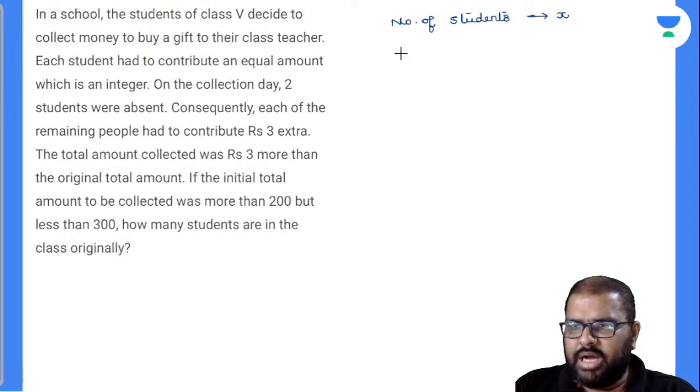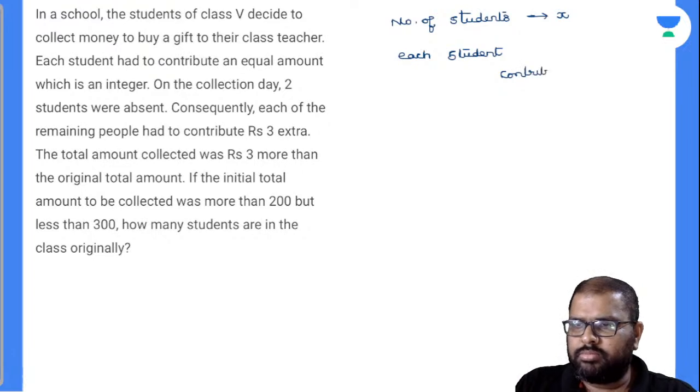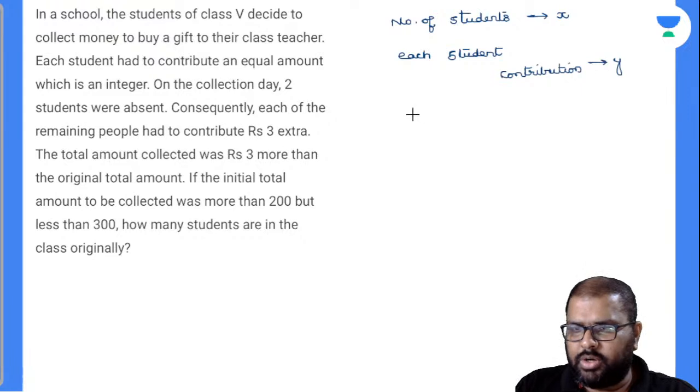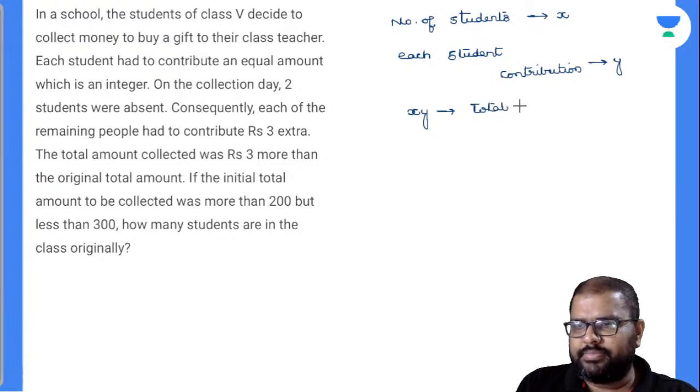Now observe there, each student's contribution I will be taking down as Y. So the total number of students times each student's contribution is the total value. X into Y is the total value. Now on the collection day, what happened there is, 2 students were absent.